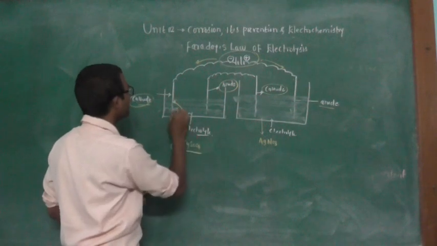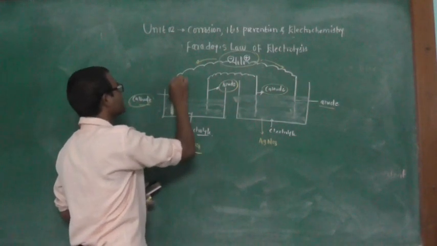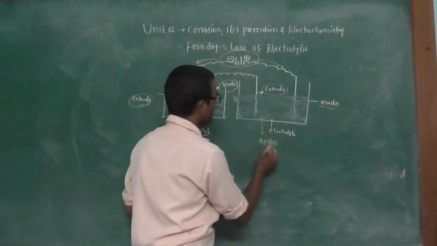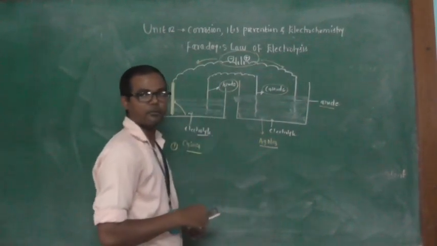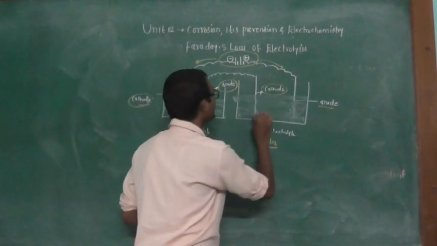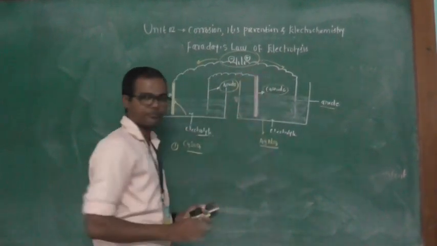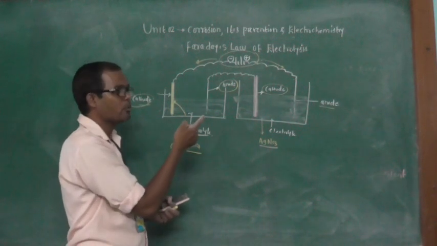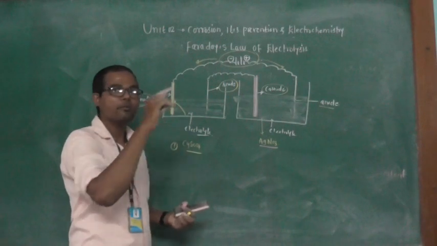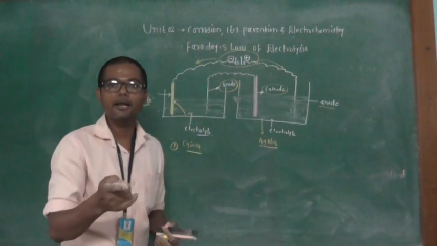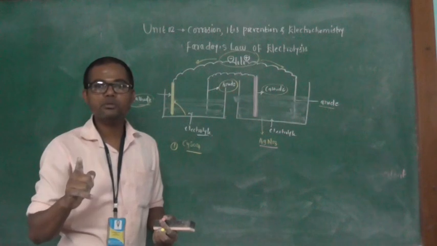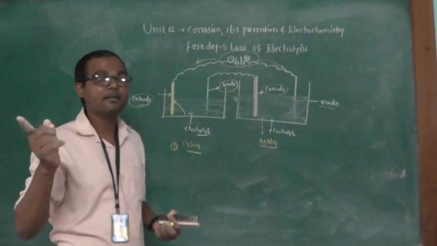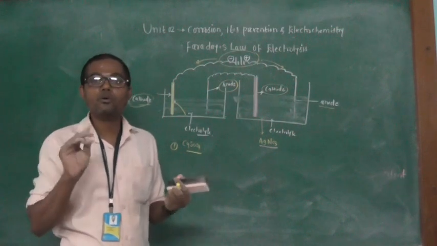From the copper sulfate, the copper metal is deposited on the cathode, and this one is your cathode, and the solution is silver nitrate. From the silver nitrate solution, the silver metal is deposited on the cathode. Okay, so whatever the weight of substance deposited on the cathode from the corresponding electrolyte is directly proportional to their chemical equivalents, and not to the amount of electricity.